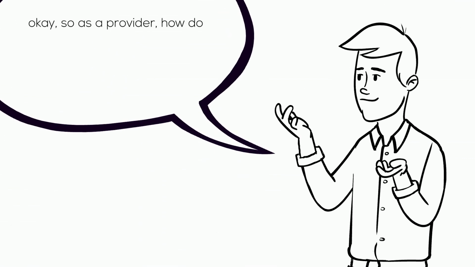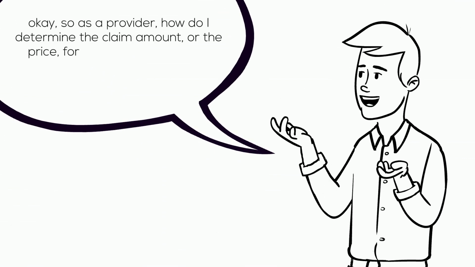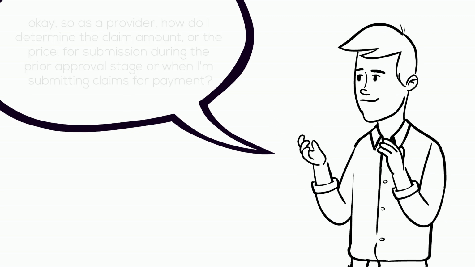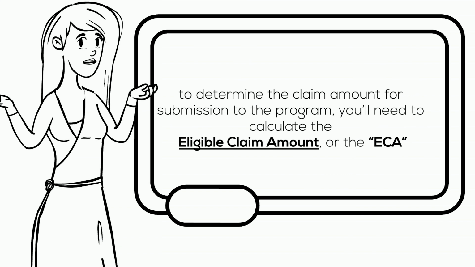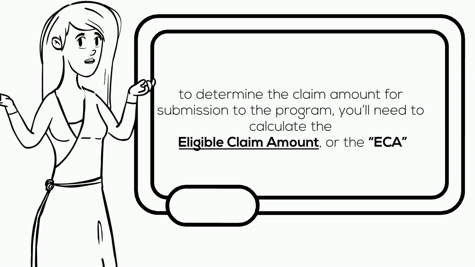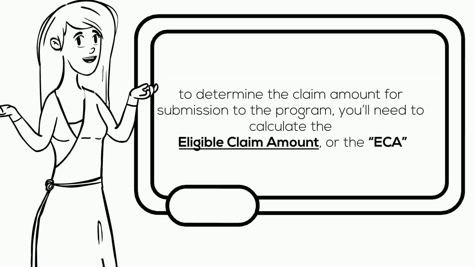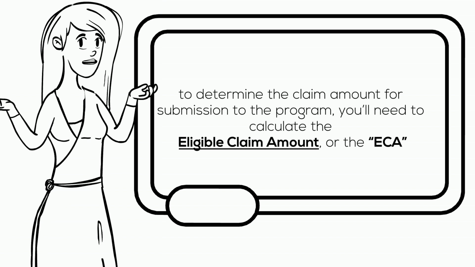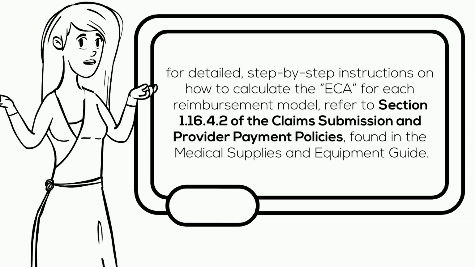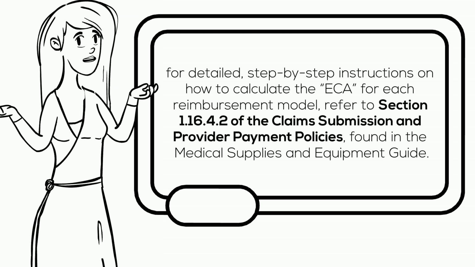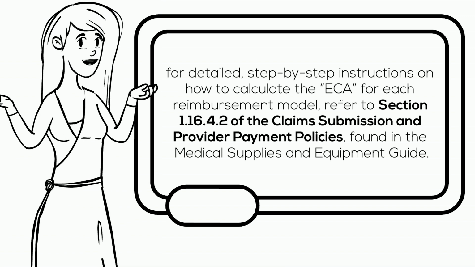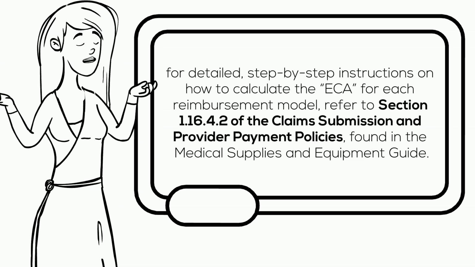Okay, so as a provider, how do I determine the claim amount or the price for submission during the prior approval stage or when I'm submitting claims for payment? To determine the claim amount for submission to the program, you'll need to calculate the eligible claim amount, or the ECA, using the benefit's specific reimbursement model. For detailed step-by-step instructions on how to calculate the ECA for each reimbursement model, refer to Section 1.16.4.2 of the Claims Submission and Provider Payment Policies, found in the Medical Supplies and Equipment Guide.